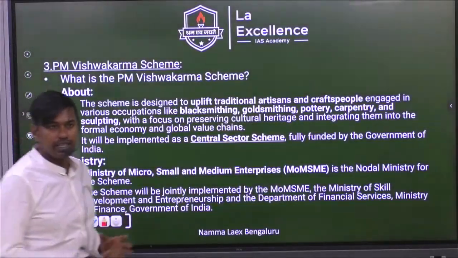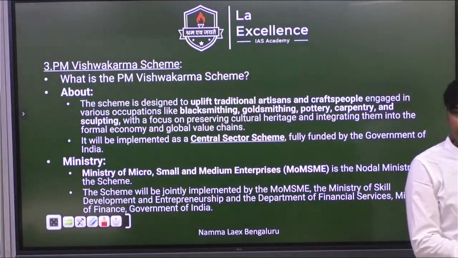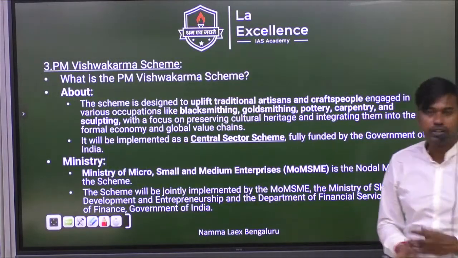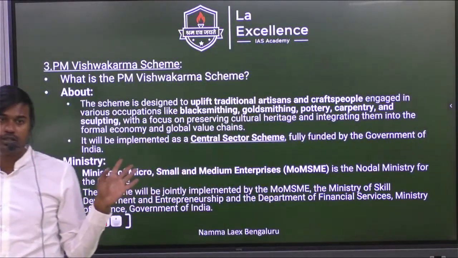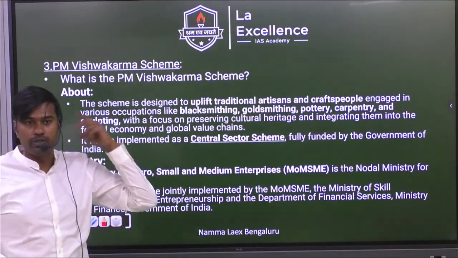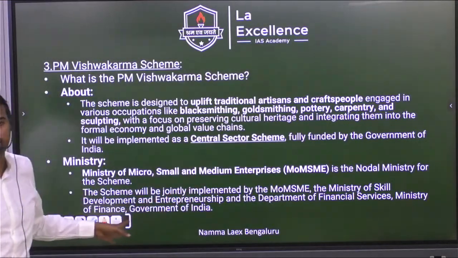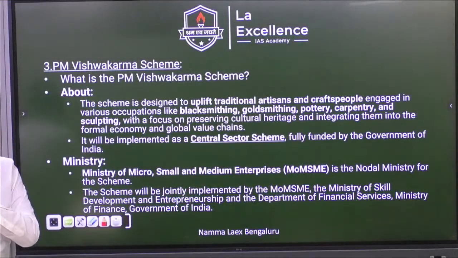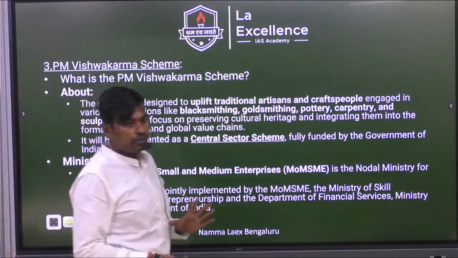Third scheme, what is that? Prime Minister Vishwakarma scheme. When was it launched? This year only. Just 1 or 2 weeks back our Prime Minister announced this scheme, but it was initially announced in the budget this year in February. Now the details have been laid down. It is going to be implemented for a 5 year period. We have allotted 13,000 crore for this.